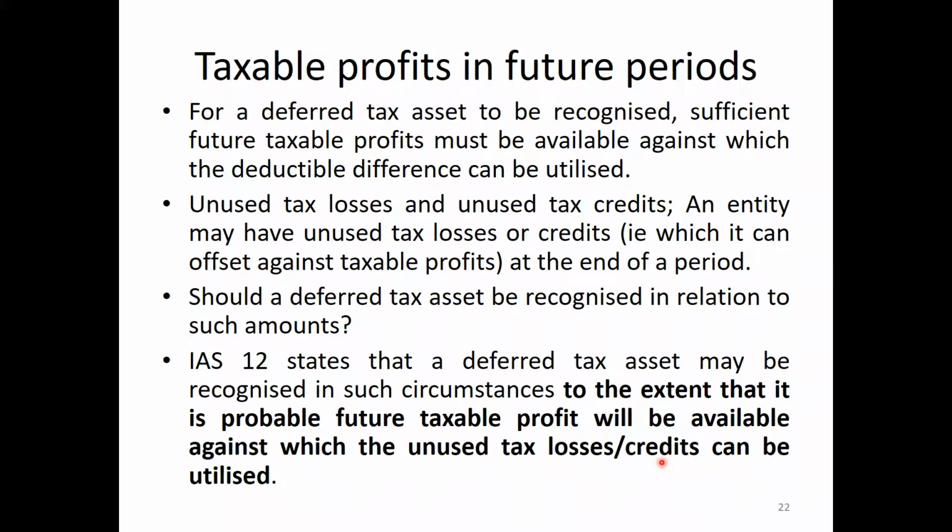So that future profit should be enough even after using unused tax losses or credits. Then only we can recognize it as an asset.